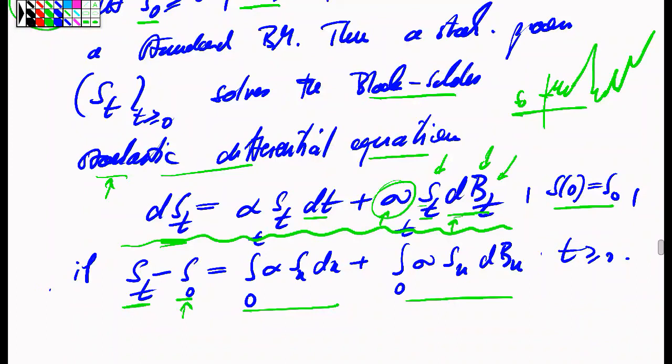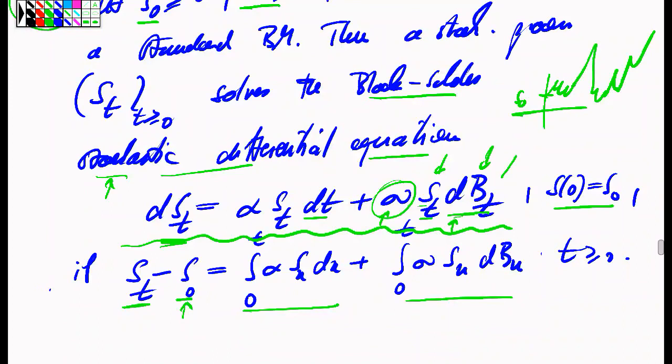But we can convert this into a proper definition by converting this equality about infinitesimal increments into an equality which involves corresponding integrals along those infinitesimal increments, and we have invested a lot of time to give sense to the integral on the right-hand side.